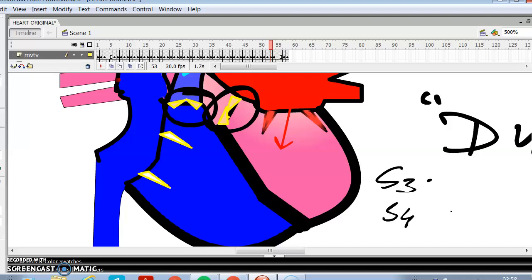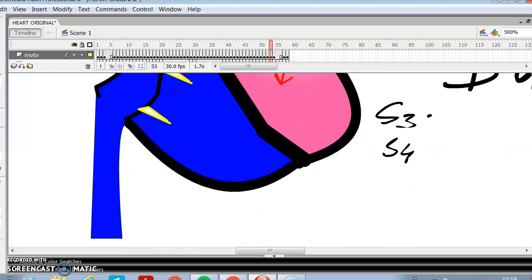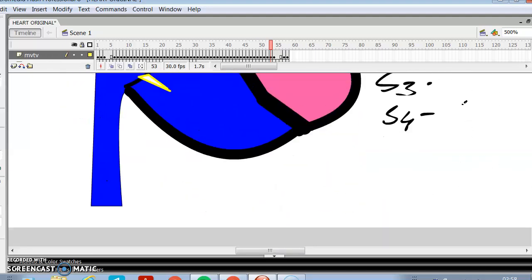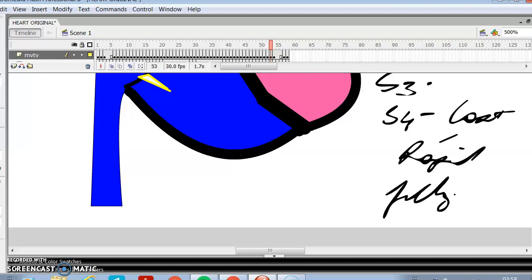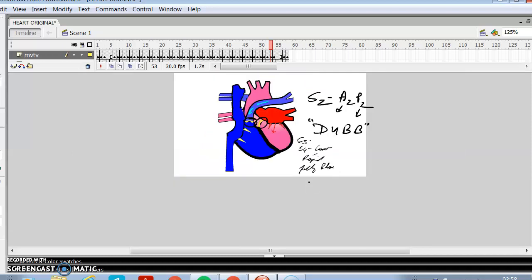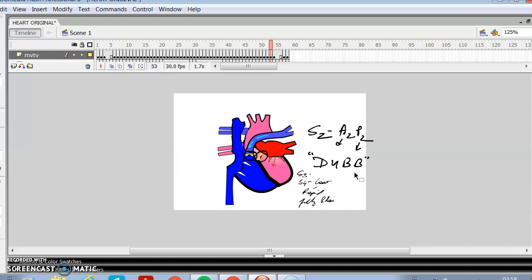We can also hear the fourth heart sound in rare instances. This fourth heart sound is because of the last rapid filling phase of the cardiac cycle. So we have seen the four heart sounds, S1, S2, S3 and S4.